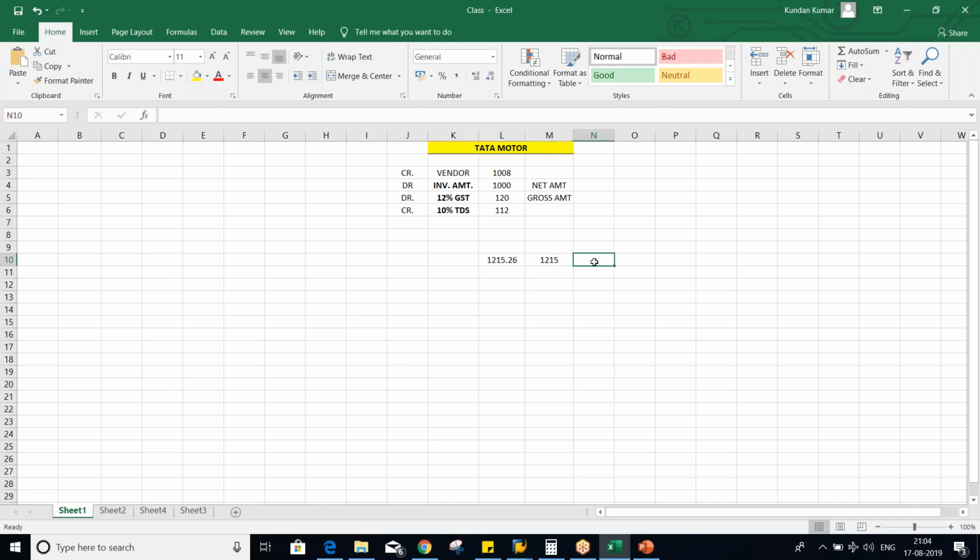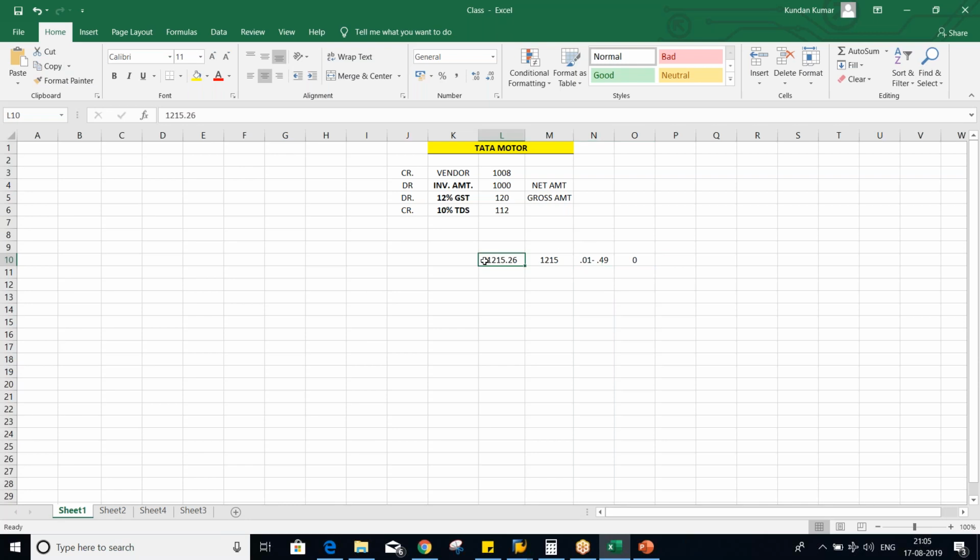From 0.01 till 0.49, the system is going to count it as 0 itself.